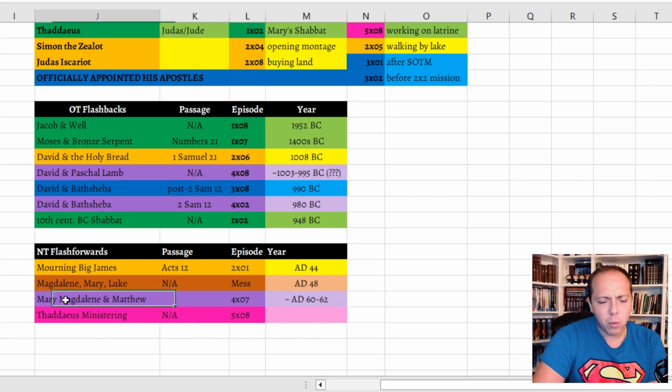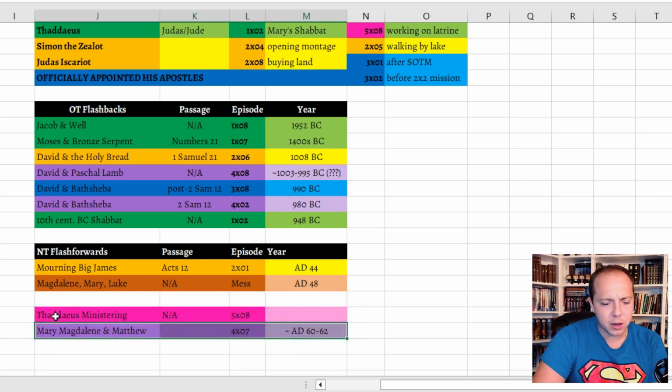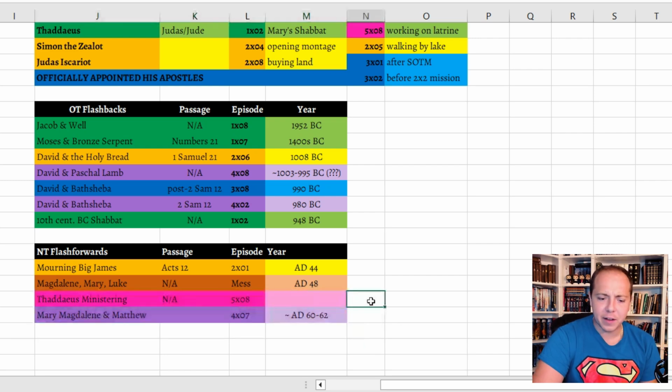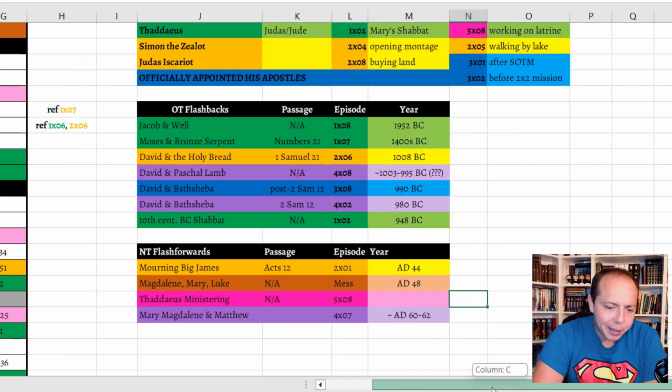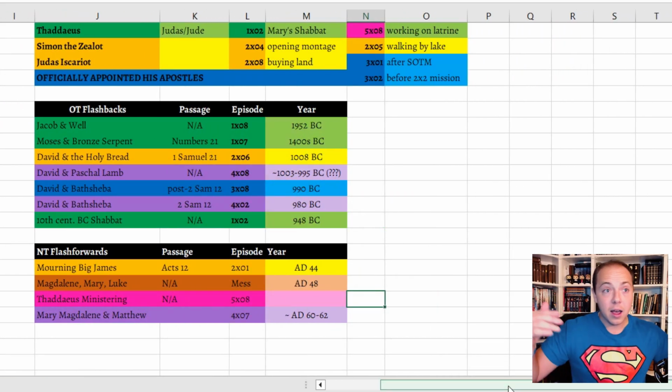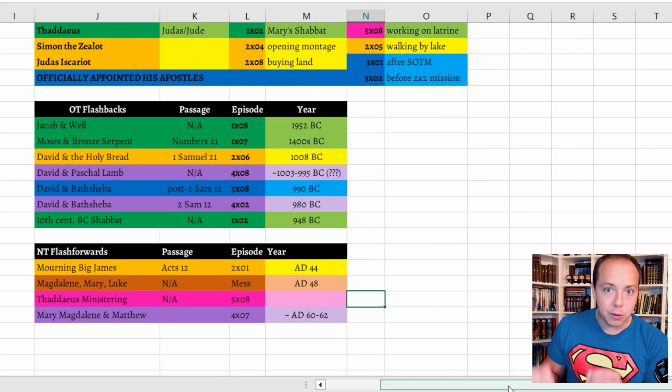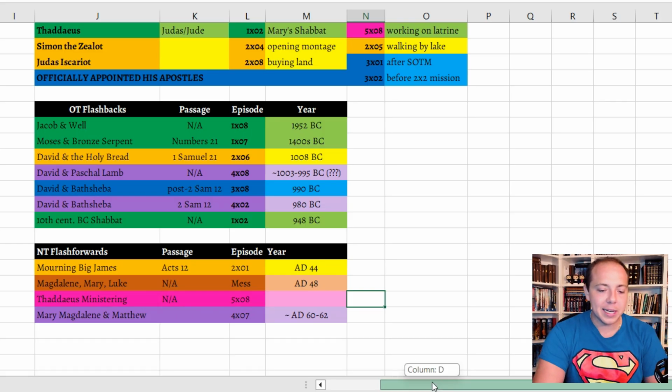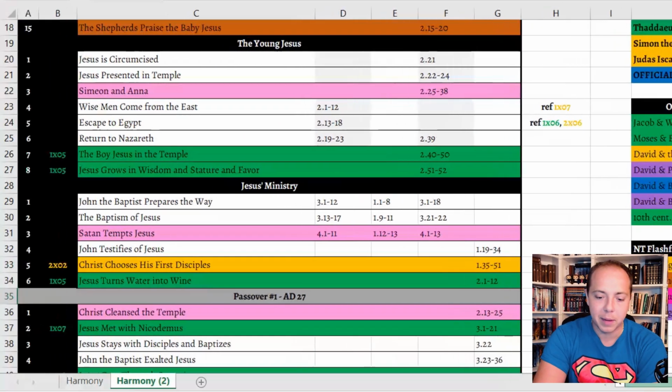Even though I would suggest that he looked a little bit younger than Mary Magdalene did in that flash forward with Matthew and him. So I'll put it right there in between, right? I don't know what year that was supposed to take place, but whenever Jesus was talking to Thaddeus, we saw a flash forward to Thaddeus ministering to people in the future, right? And so again, we don't know when that is, but I'm just going to assume that it's somewhere between what we saw in the messengers and what we saw in season 4, episode 7 with Mary and Matthew.